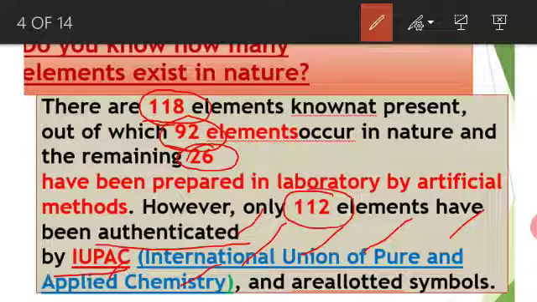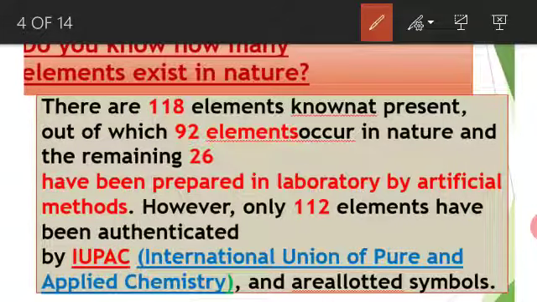The IUPAC is the recognized authority for chemical standards of nomenclature. Nomenclature is a system of naming things, especially in science. Not only nomenclature, but also measurement and atomic mass values, the setting of standard atomic weights that appear on the periodic table. So, the IUPAC allots the symbols.